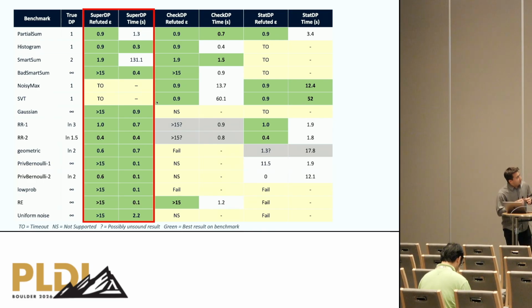So this is the table of our results. I'll give you a summary of results as well. Basically, the green cells are, in the first column, the tightest refuted bound, and in the second, the runtime. As we can see, SuperDP performs decently.